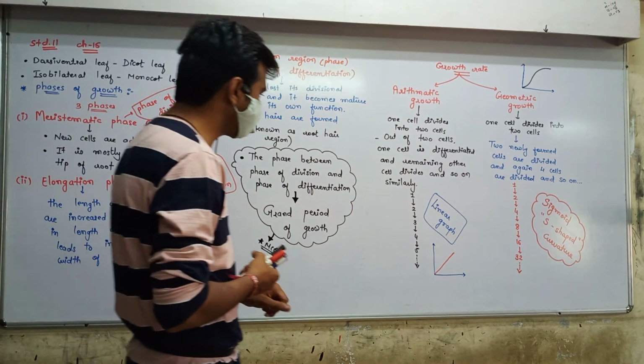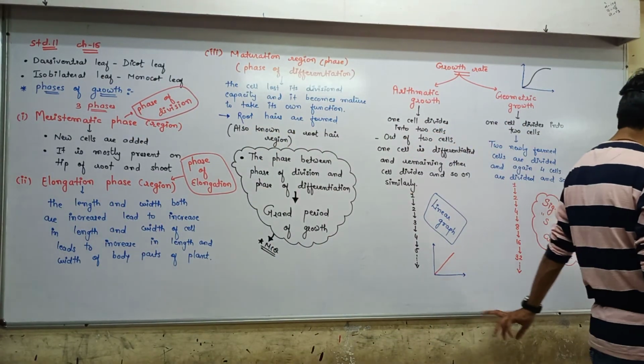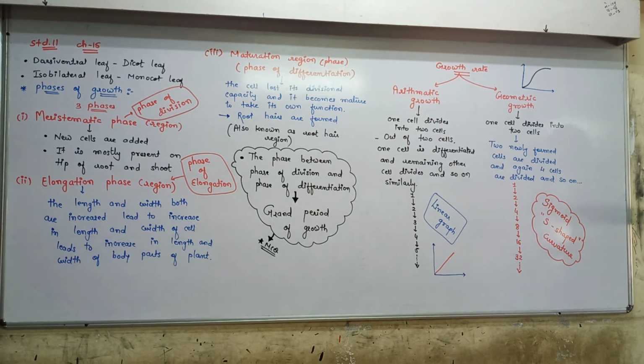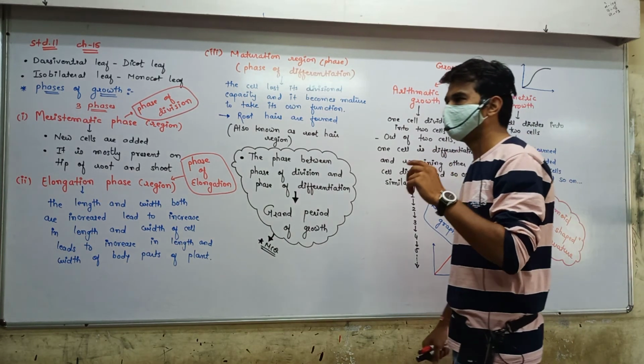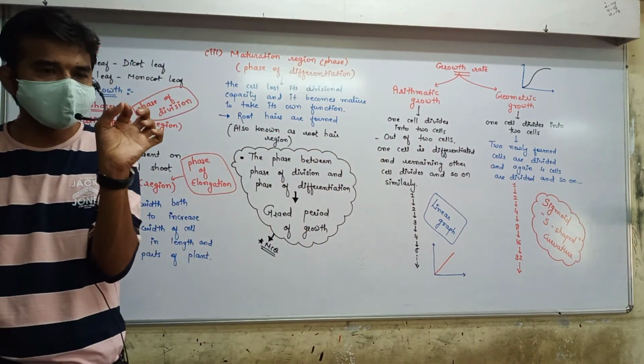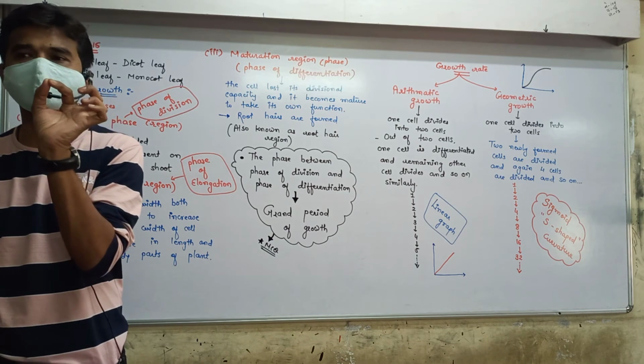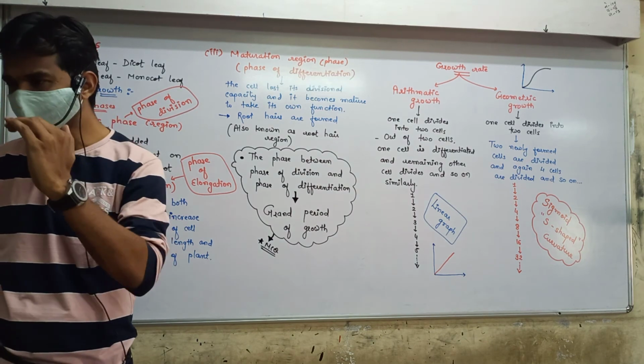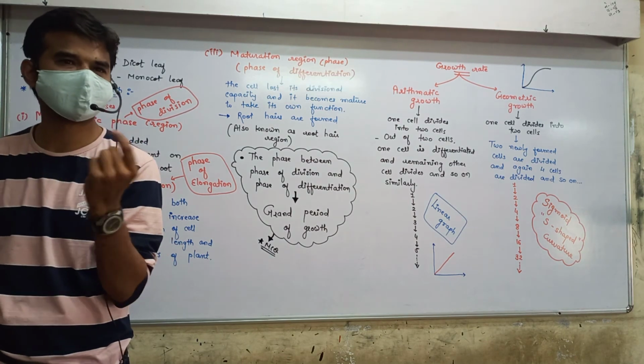Here, according to the time increment, the number of cells increases. Understand the sigmoid curve perfectly. Everyone listen to it carefully. In the sigmoid curve, initial growth is very slow because the number of cells is less initially.